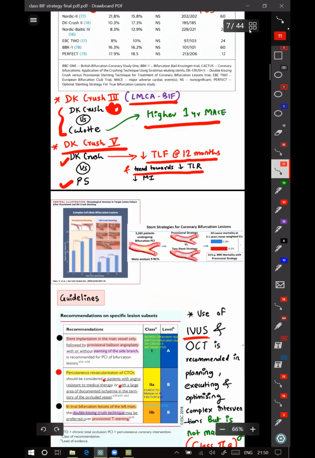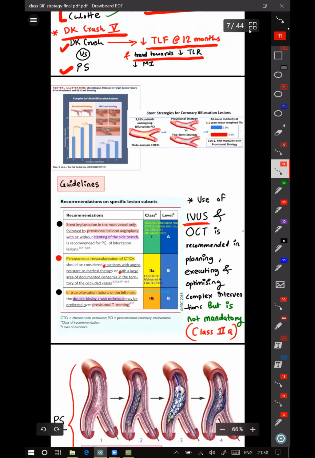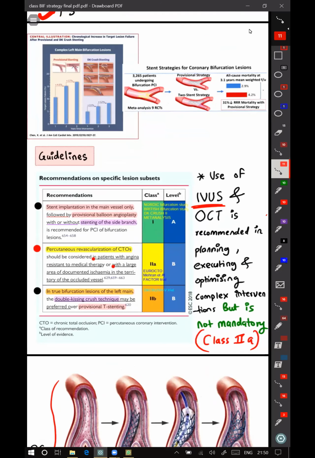So based on these trials, what guidelines say is that stent implantation in the main vessel only, followed by provisional balloon angioplasty with or without stenting of the side branch, is recommended for PCI of bifurcation lesions. That is a class 1 recommendation based on the trials which you saw: Nordic, British Bifurcation Study, that is BBC, DK Crush 3 and the meta-analysis.